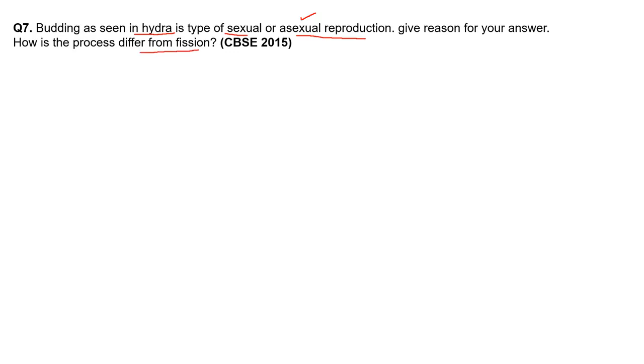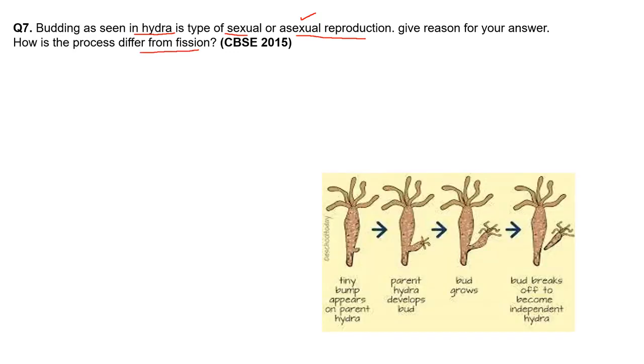Let's see the hydra. Here we can see a tiny bump growing from a mature hydra, from a parent. This bud is getting developed. Now you can see the size has increased, and it has become like a bud.